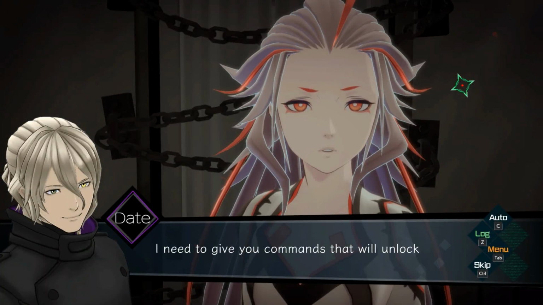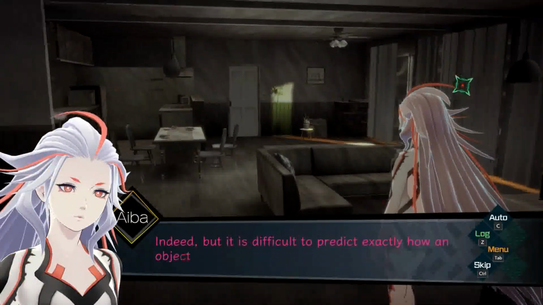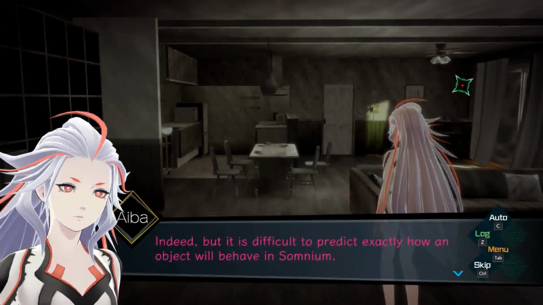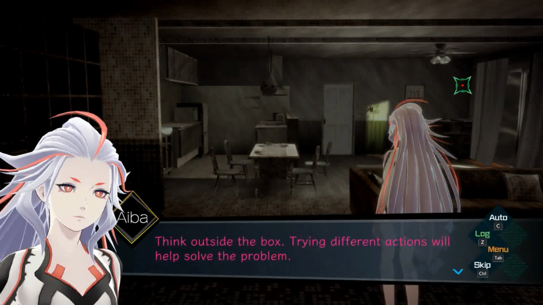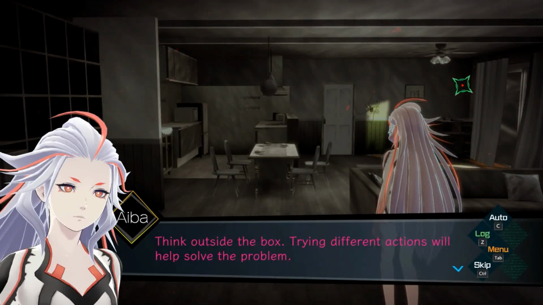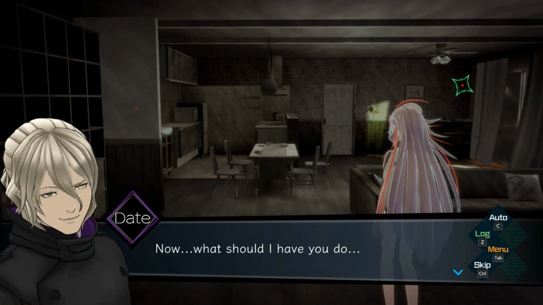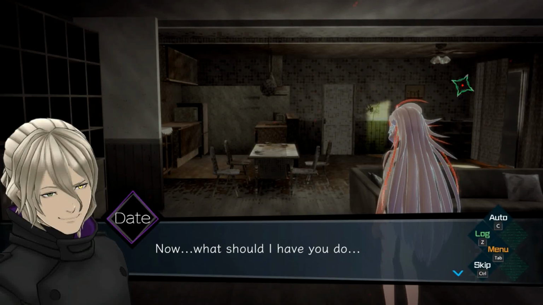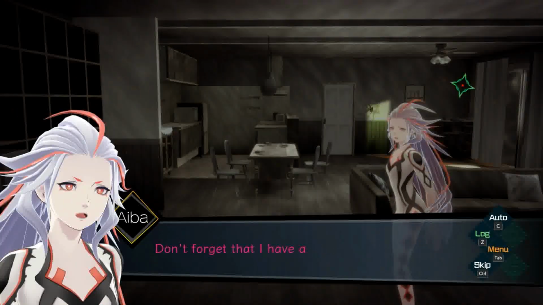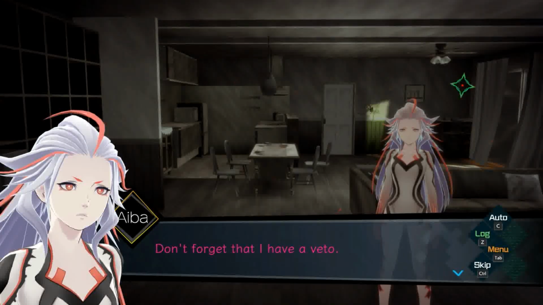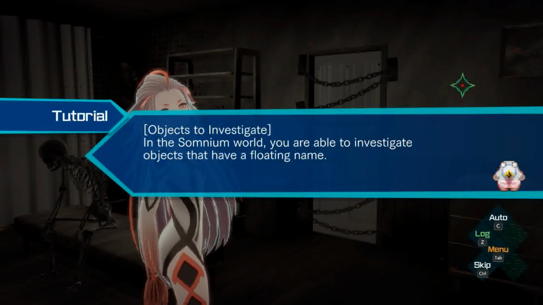I need to give you commands that will unlock the mental locks, right? Indeed, but it is difficult to predict exactly how an object will behave in Somnium. Think outside the box. Trying different actions will help solve the problem. Think outside the box. Now, what should I have you do? Date, don't forget. You have that look on you again. What is an object?